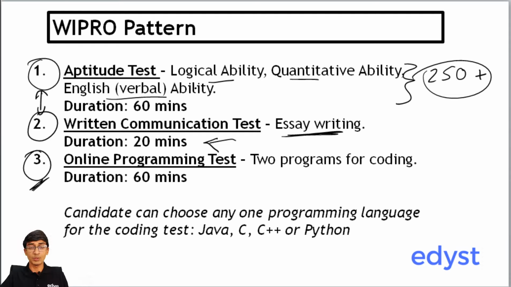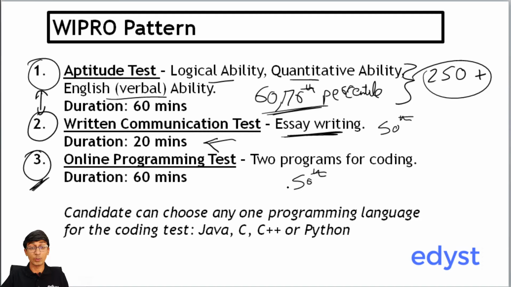This is the first aptitude test. Generally speaking, if you are somewhere in the 60th or 70th percentile, it's not percentage, it's called percentile, there's a good chance you get selected. That's the cutoff generally speaking. So you have to be in the 60th, 70th percentile here. Similarly over here, I think about 50th percentile, and again 50th percentile here probably. But again, all of this depends on your year's competition. So maybe last year the competition wasn't so much, this year the competition may increase.